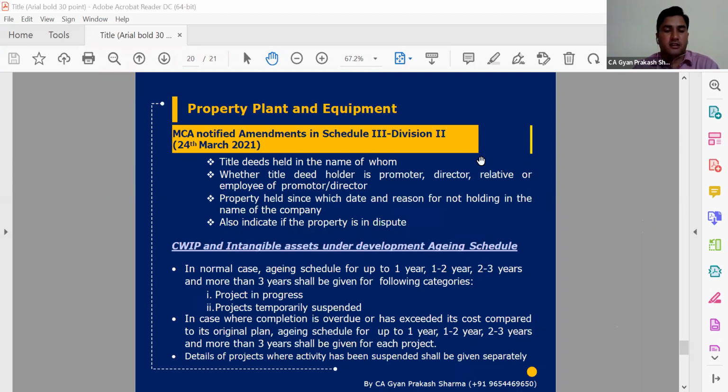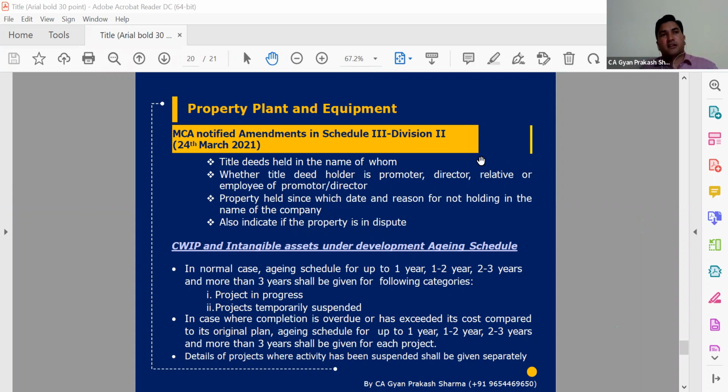Like the parts we have maintained may be used after 3 years or 4 years, or maybe later on. If these are such spare parts, then that part will be considered part of property, plant and equipment. And if that part relates to a specific plant and machinery named A, then that spare part will be clubbed in A and shown in the fixed asset register, or the property plant schedule.